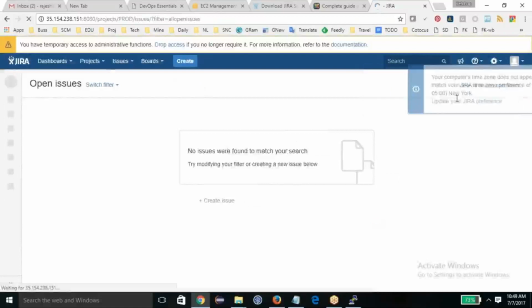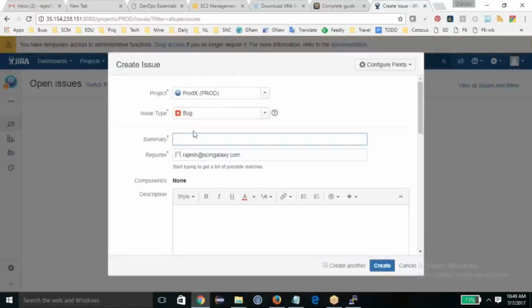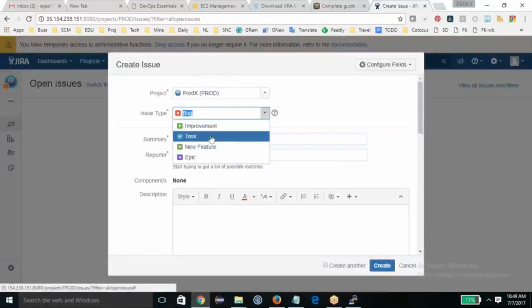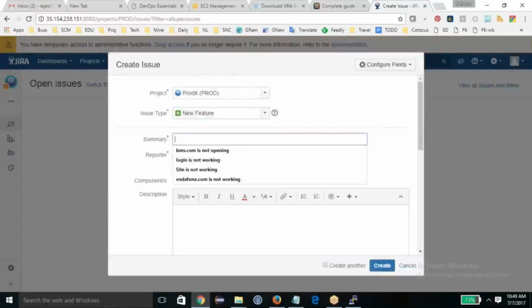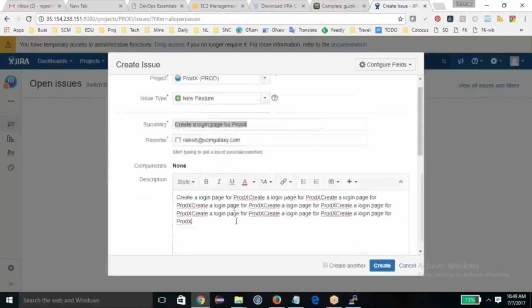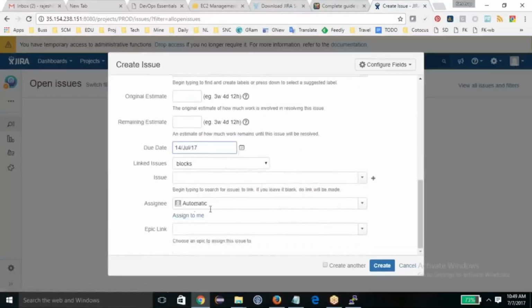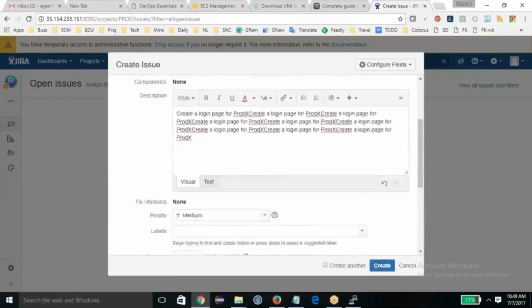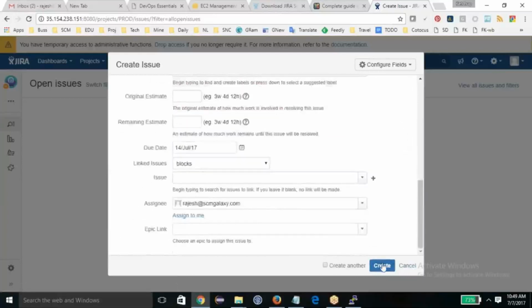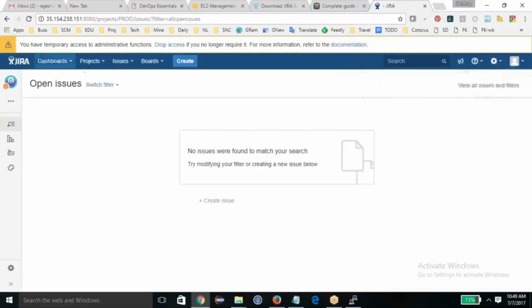As an architect, remember, I am writing a requirement for the programmer. First, I'm going to create a ticket. It's not a bug, it's an improvement or a new feature: create a login page for products. This is the description. I'm giving a due date, it should be done by, let's say, the 14th, and assign it. I don't have any users, so let me assign it to myself. Everything is okay, great, and create this. Wonderful, now I got this requirement done.